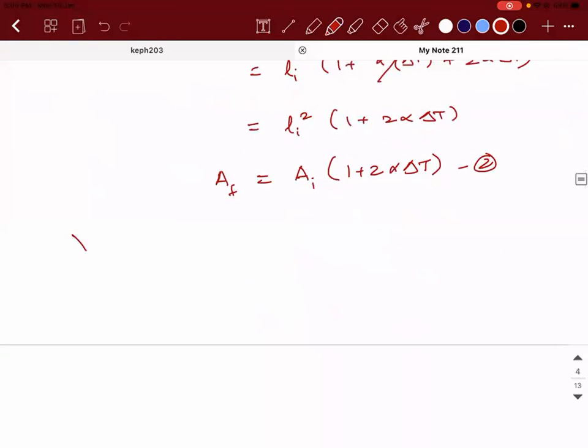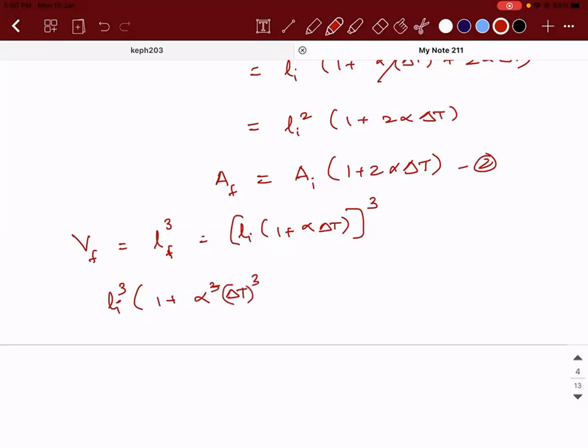So what is volume final for a cube? It is L final the whole cube, that is Li into (1 plus alpha into delta t), the whole cube, which is going to be Li cube into (1 plus alpha cube delta t cube plus 3 alpha delta t the whole square plus 3 alpha square delta t). Sir, these equations are only for a cube, right? Yes, these are only for a cube. That is why I considered a cube.